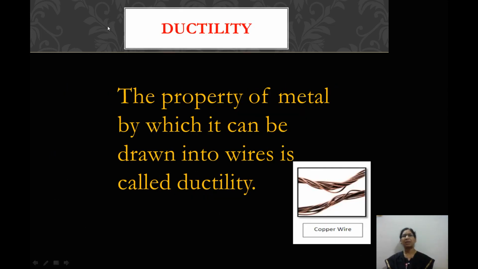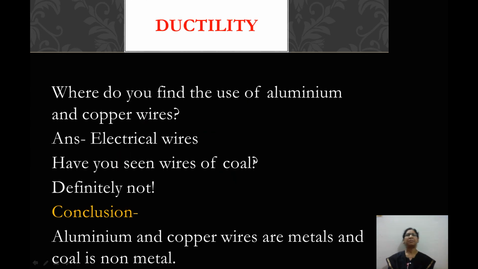Our next topic is ductility. What is meant by ductility? The property of metals by which they can be drawn into wires is called ductility. Here you can see copper wires. It is made into wires and it is used in electrical fittings, etc. Where do you find the use of aluminium and copper wires?